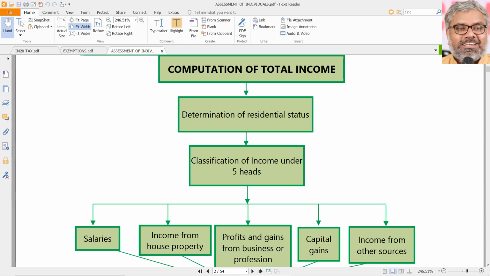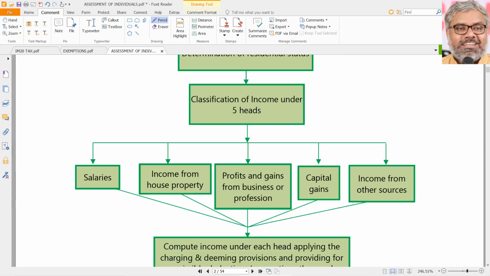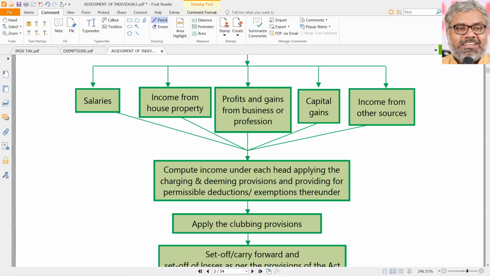Of course, the first step will be the determination of residential status, naturally, and then the incomes will be classified into 5 heads of income, as we know: salaries, income from house property, PGBP, capital gains, and income from other sources.